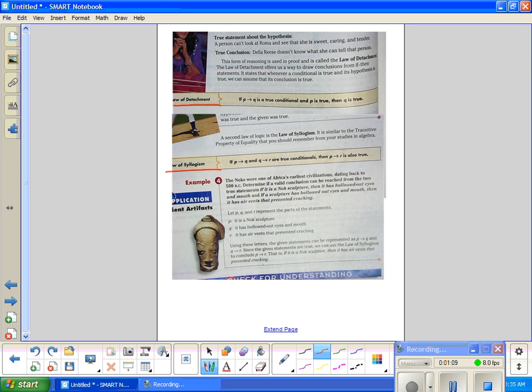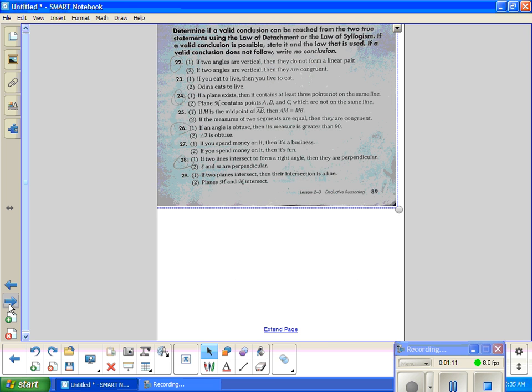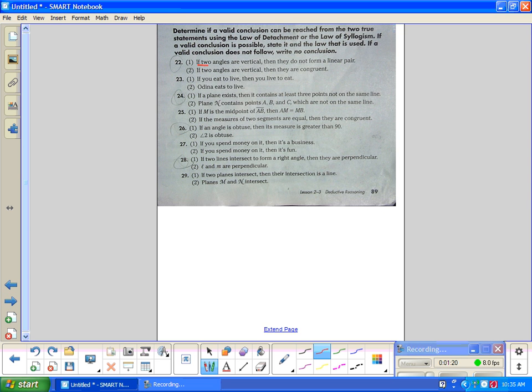All right? So if we do an example problem, 22, and if you read the instructions here, you have to get the conclusion. So you can pause here and try this. If two angles are vertical, everybody, I would say that's your P. We'll make P red, okay? P is red. Then they do not form a linear pair. I would argue that that is Q. All right? So P goes to Q. What's the next sentence say? If two angles are vertical, what is that, everybody? P or Q? That's P again.